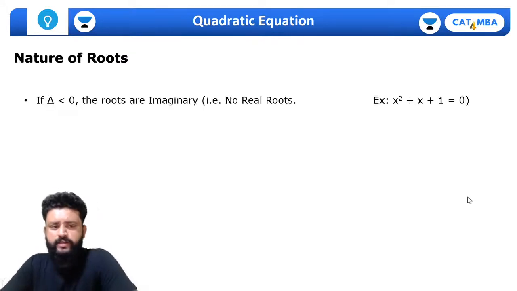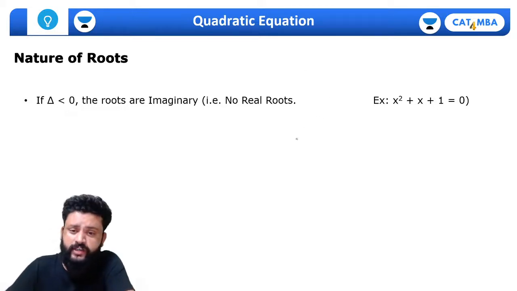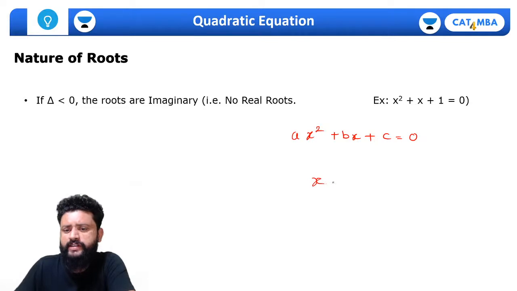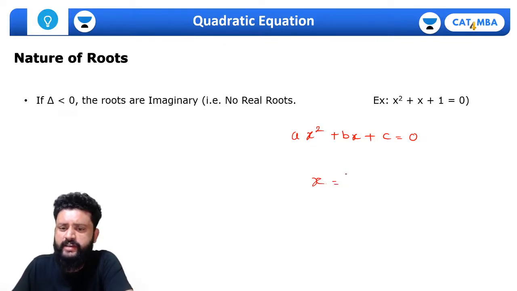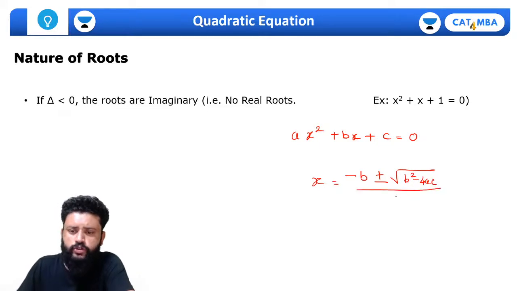Then we have methods to calculate the roots. Okay, first of all let's understand the nature of roots. So guys, if we have any quadratic equation ax square plus bx plus c is equal to 0, we know the roots of this quadratic equation, that is the values of x that will satisfy this equation, will be minus b plus minus under root of b square minus 4ac upon 2a.